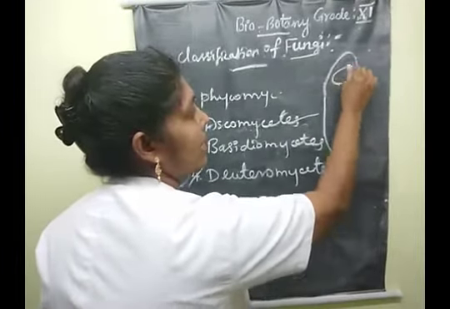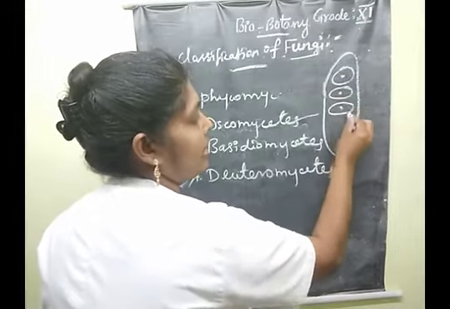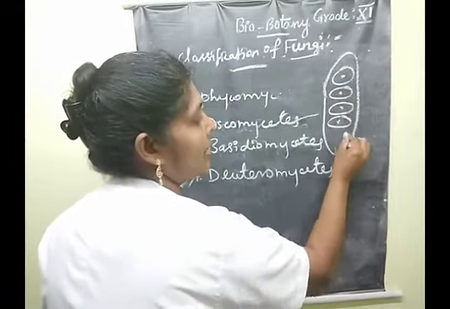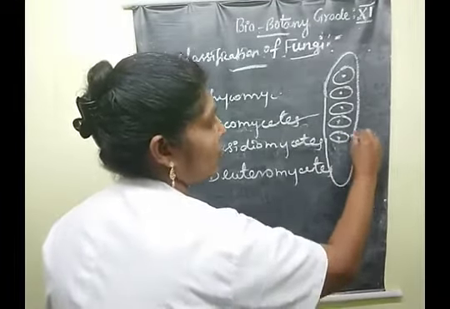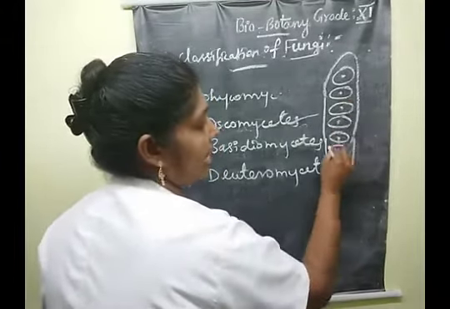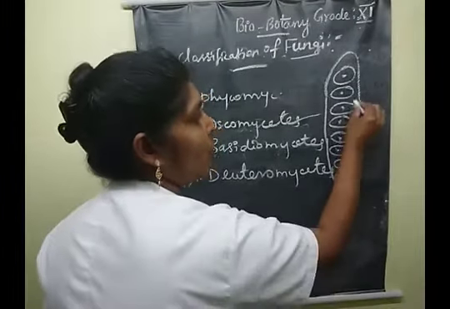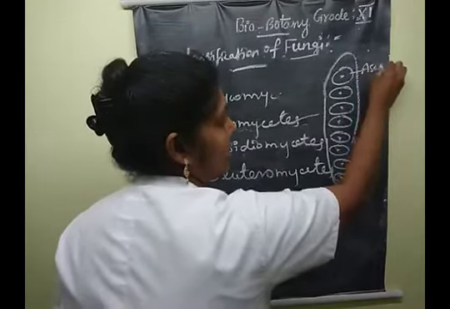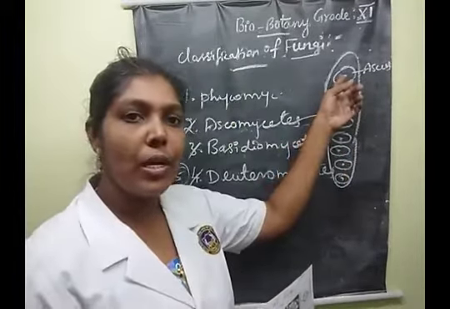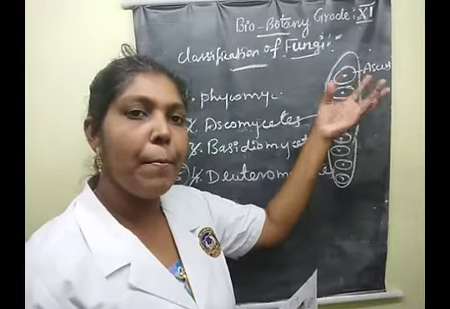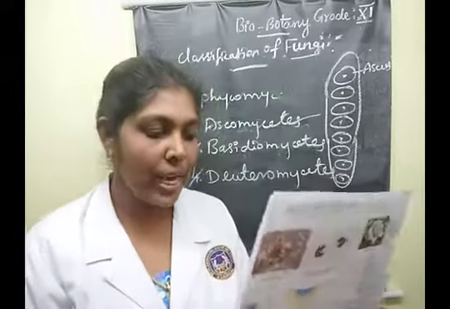Here 8 nuclei are produced, and finally they develop into 8 ascospores. Am I correct? So what is meant by ascus? The ascospores formed inside the bag-like structure is called the ascus. Clear, children? Say yes or no?